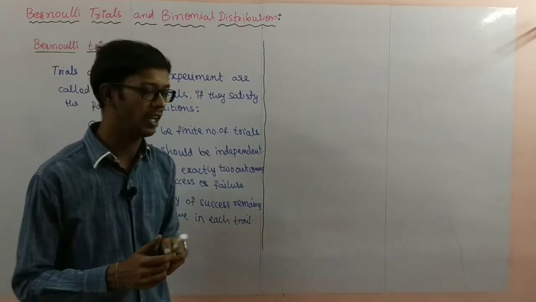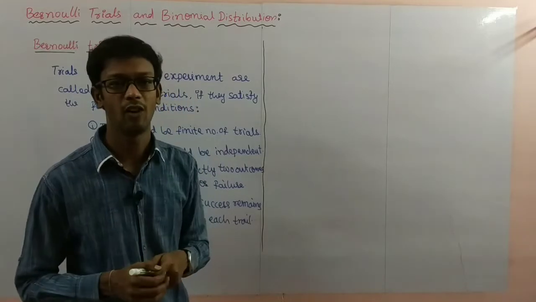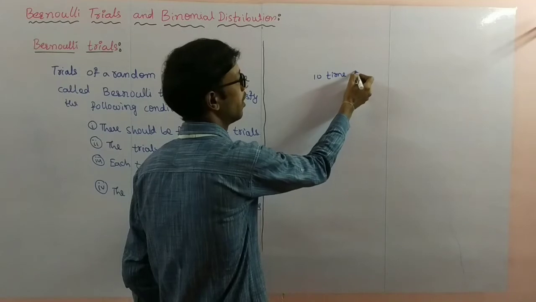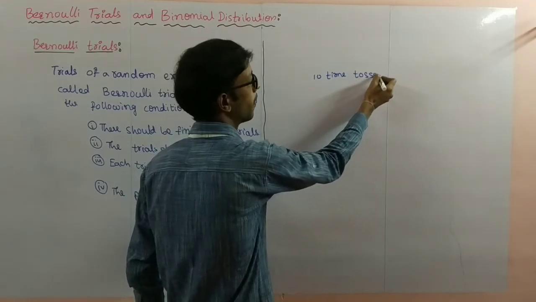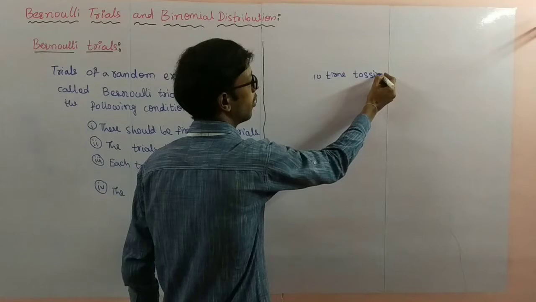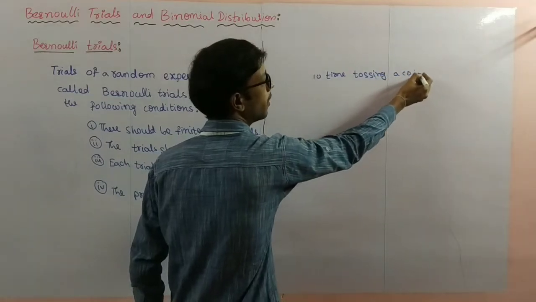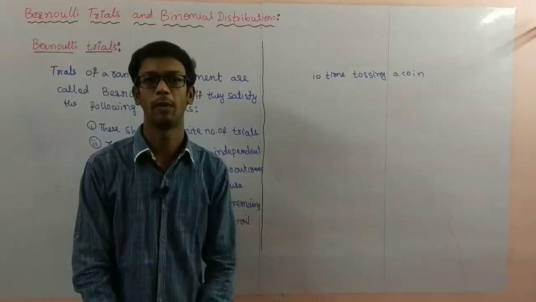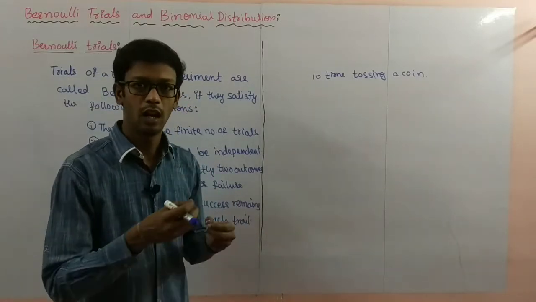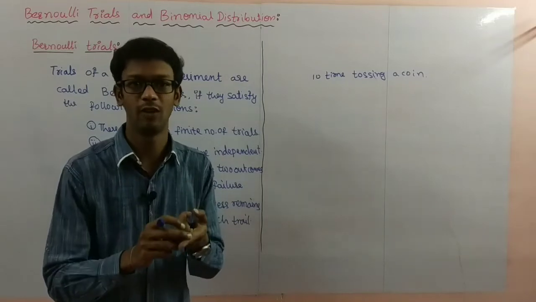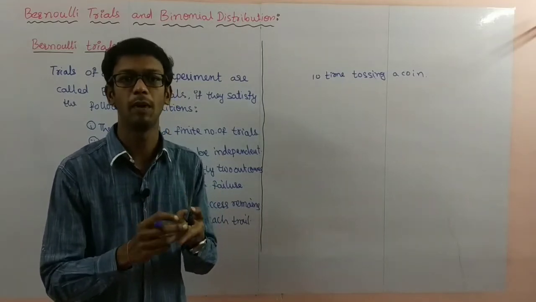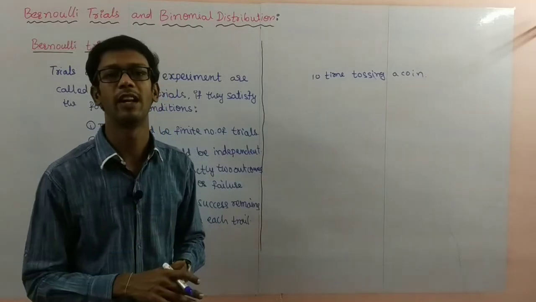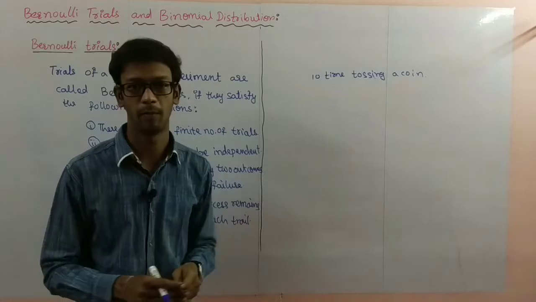For example, I am taking 10 times tossing a coin. This is one random experiment. Why? Because we know the outcomes: head or tail we will get. But before the toss, we can't predict the result. So it is a random experiment.